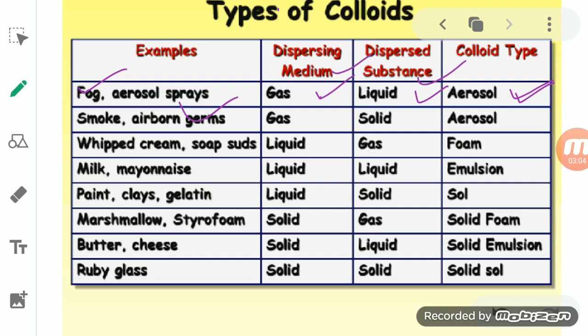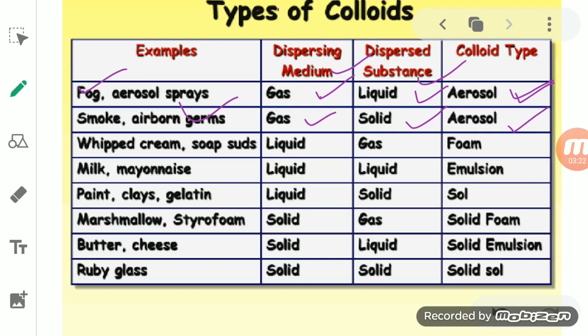Then the second one: if solid is the dispersed phase and the dispersing medium is again gas, so solid in gas, then again it will form the same type of colloid, known as aerosol.